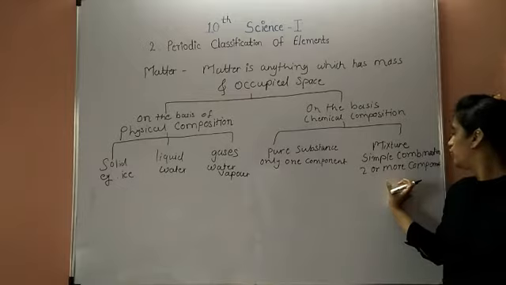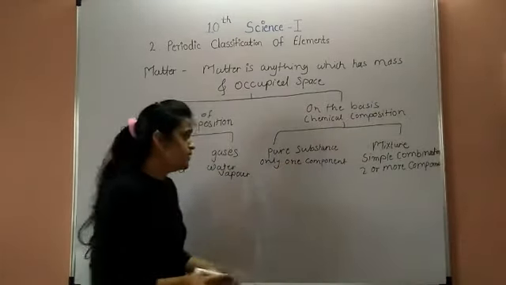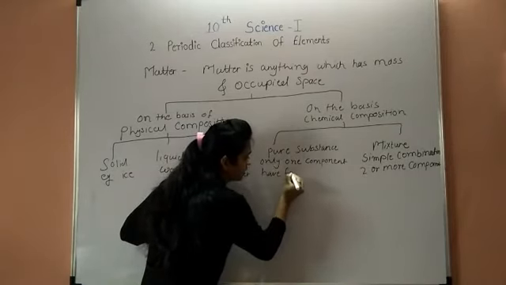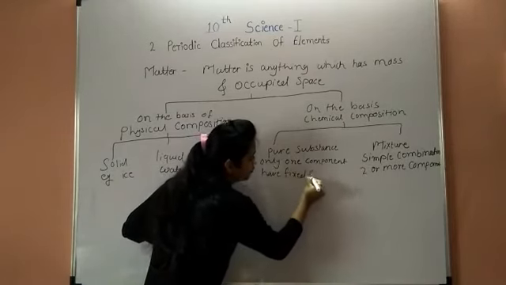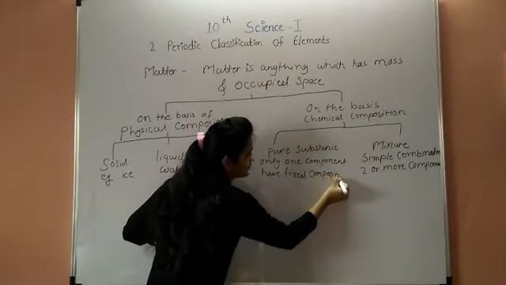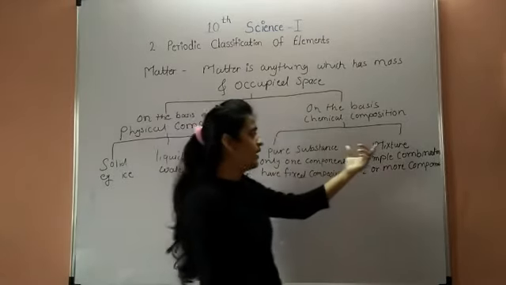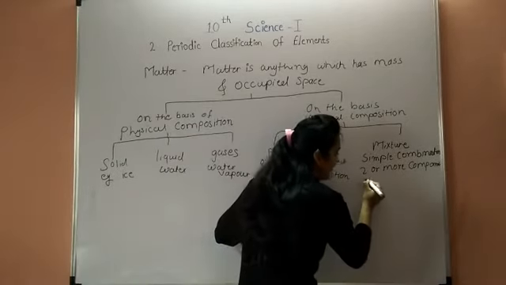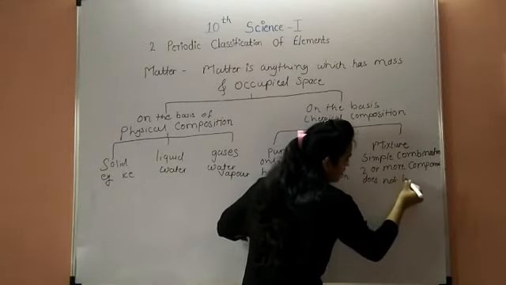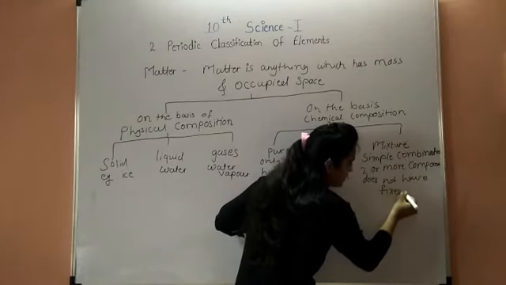Pure substance means it has fixed composition, and a mixture does not have fixed composition.